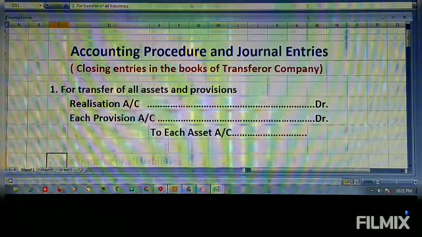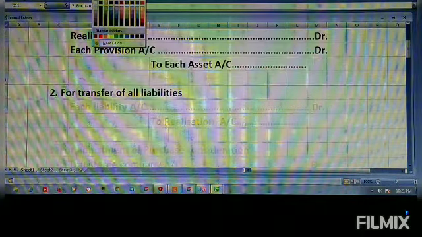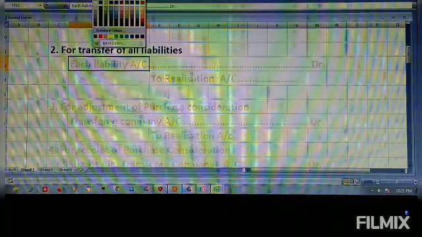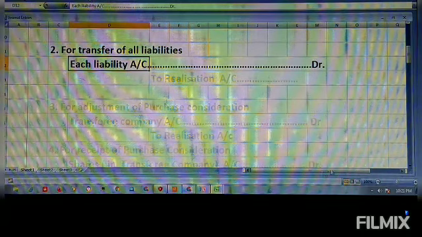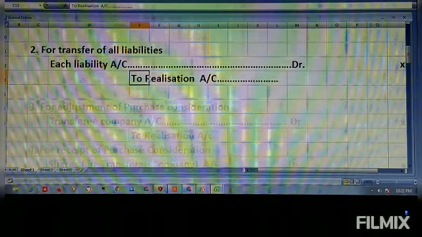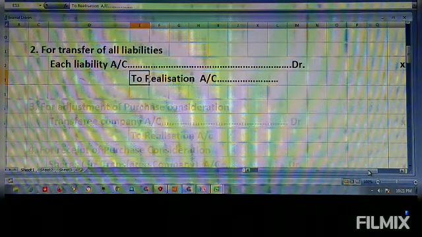So the second point is the transfer of all liabilities. Here the realization account must be credited with the liabilities, so each liability account must be debited. Each liability account debtor to realization account, meaning on the credit side of the realization account it should be written, by each liability.